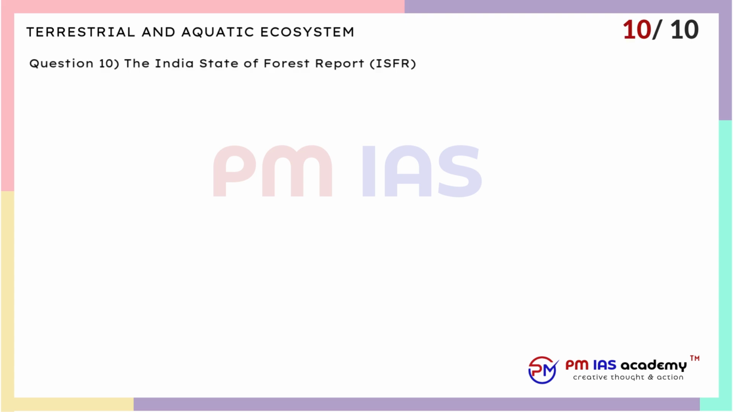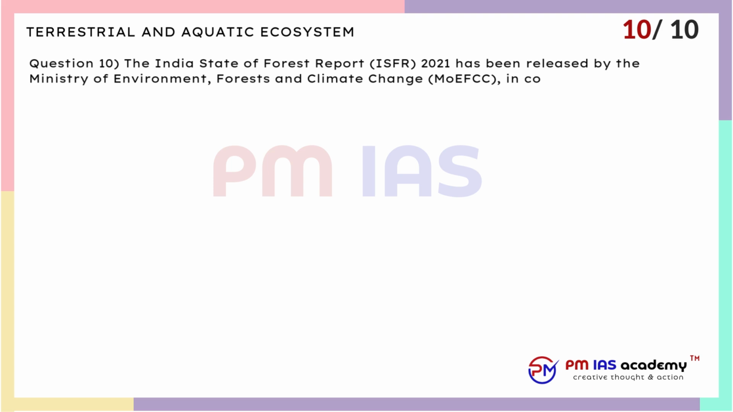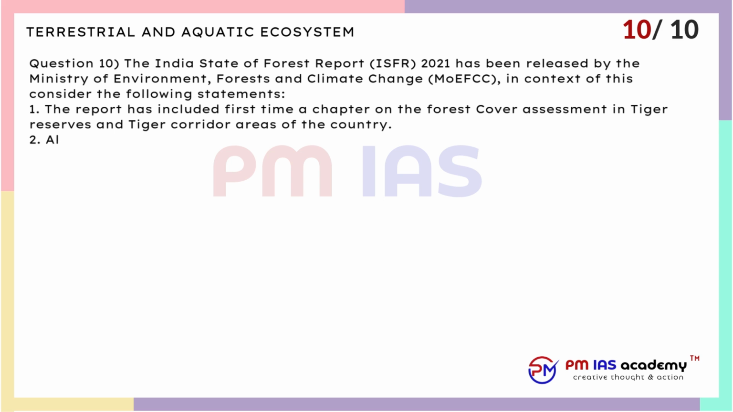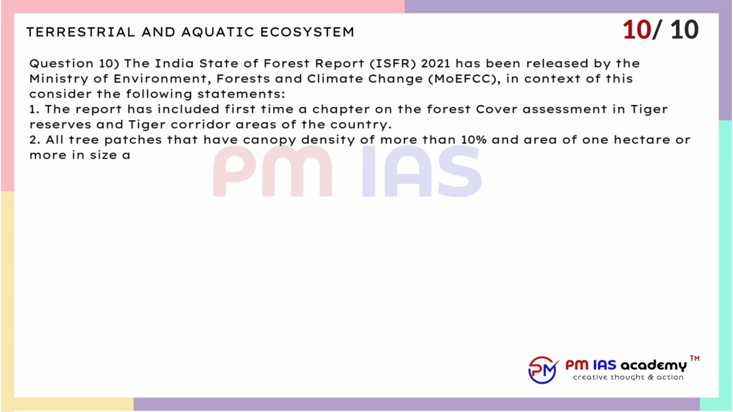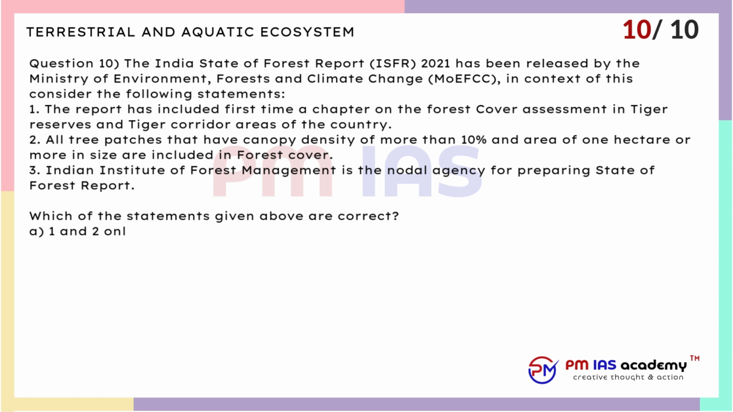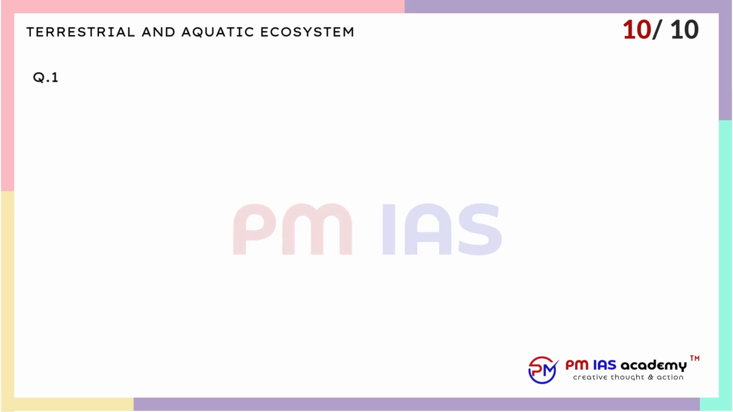Question 10. The India State of Forest Report, ISFR, 2021 has been released by the Ministry of Environment, Forests and Climate Change, MoEFCC. In context of this, consider the following statements. 1. The report has included for the first time a chapter on the forest cover assessment in tiger reserves and tiger corridor areas of the country. 2. All tree patches that have canopy density of more than 10% and area of 1 hectare or more in size are included in forest cover. 3. Indian Institute of Forest Management is the nodal agency for preparing State of Forest Report.